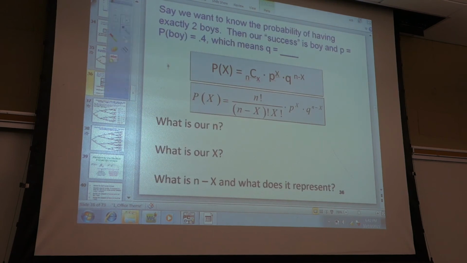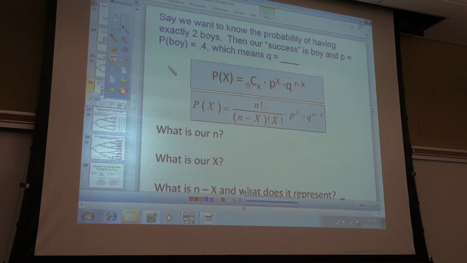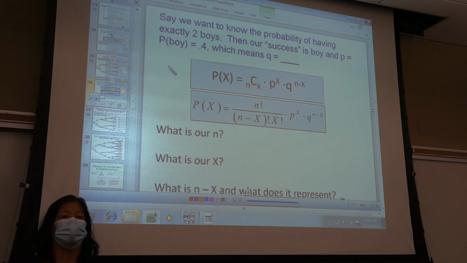Say we want to know the probability of having exactly 2 boys. Then our success is a boy. So little p would be the probability of boy, 0.4. Which means that little q would be what? 0.6. 1 minus 0.4.